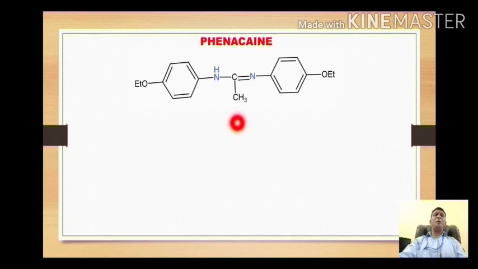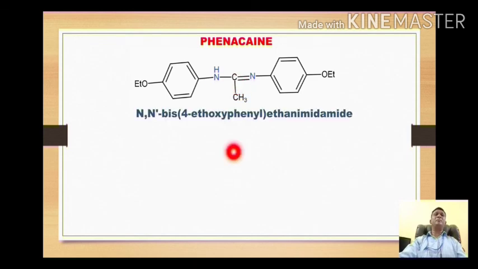This consists of the basic nucleus ethane imidamide. If you look at the name, we select the longest carbon chain of 2 carbons, so it is ethane. This is C double bond N, so it is imide, and C single bond NH, so it is amide.